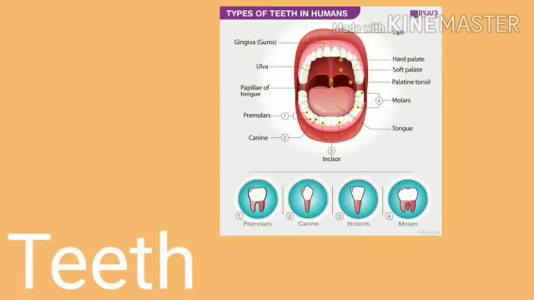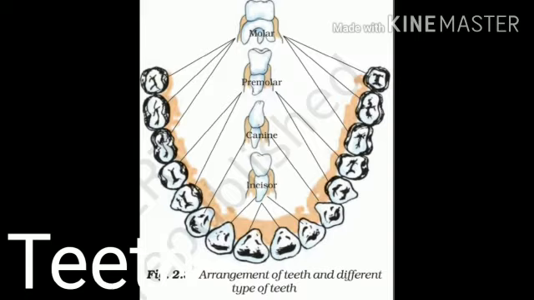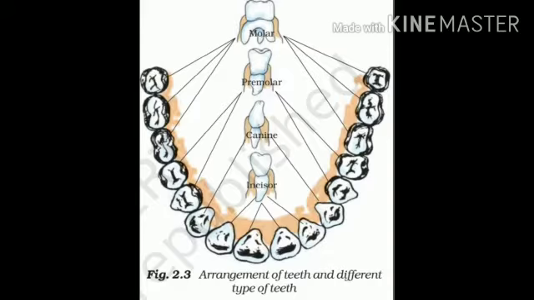Teeth are the hardest part in our body. Each tooth is rooted in a separate socket in the gum. For cutting, pressing and chewing, we have different types of teeth. The teeth are divided into molar, premolar, canine and incisor, which perform different functions and have different appearances.